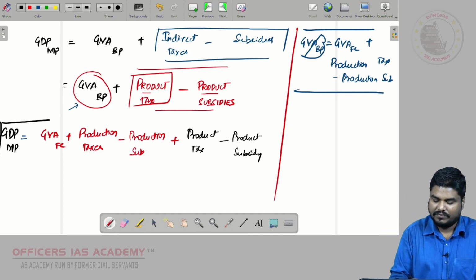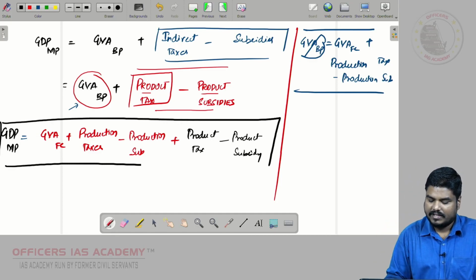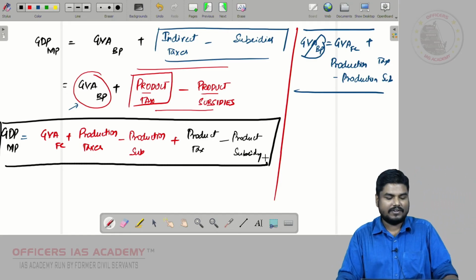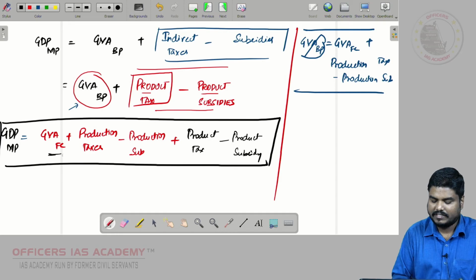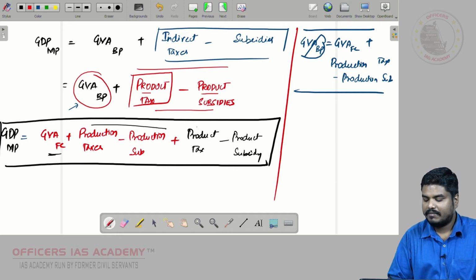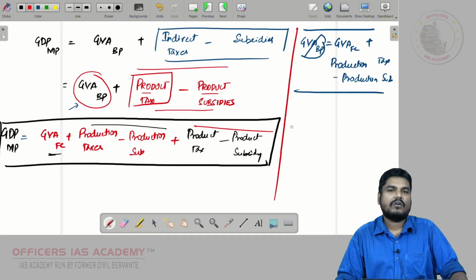So this is the new formula, friends. GDP at market price is equal to GVA at factor cost plus production tax minus production subsidy plus product tax minus product subsidy.